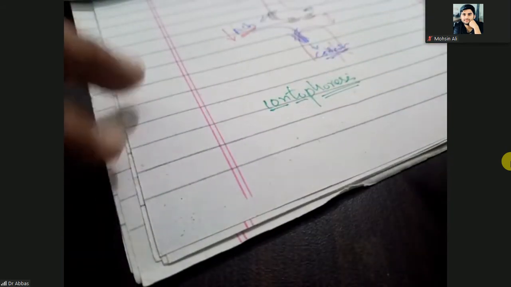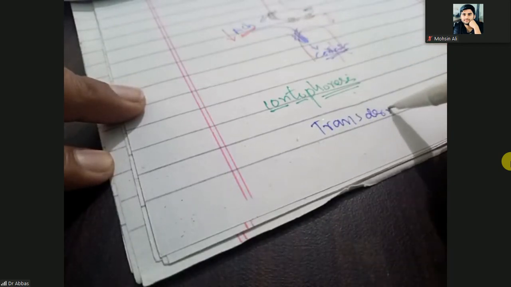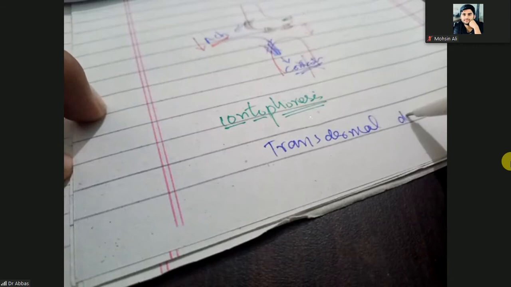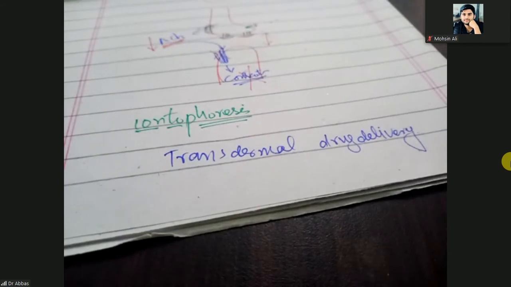It is the transdermal drug delivery. It means you have studied the different ways of drug delivery: parenteral, intramuscular, transvaginal, transrectal, suppositories, and such are given. So here the transdermal drug delivery. It means through the skin.